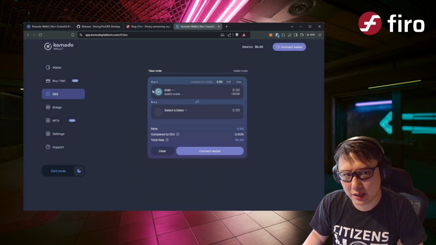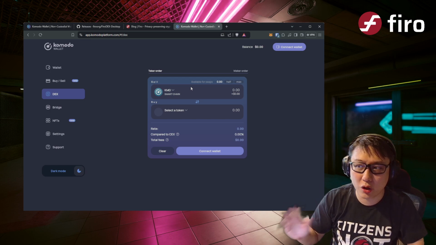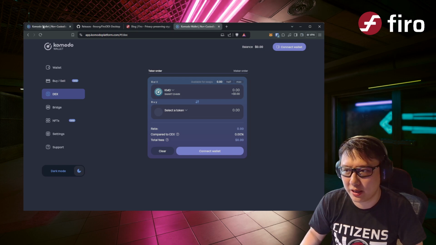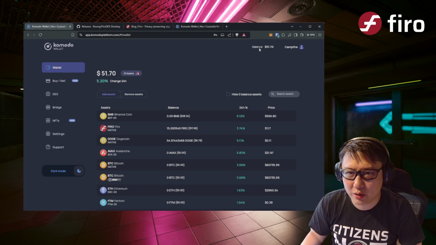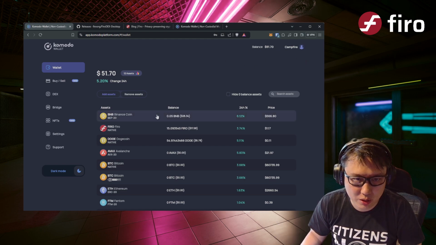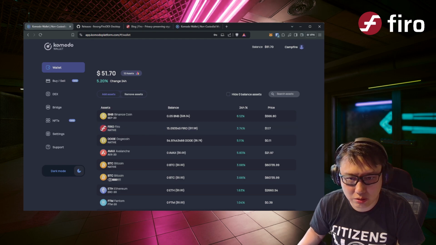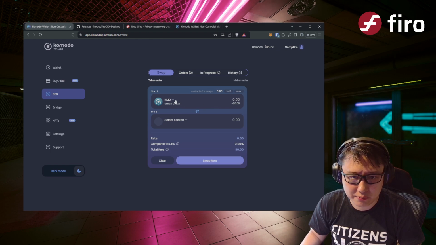Note that this website is, I guess, in an earlier stage of development. It all works, but there may be some quirks here and there because it's a new thing, and the great thing is that it's totally within the website, right? So this is one where I loaded a really small wallet inside here with a bit of bucks, and let's do a swap directly from it. It's exactly the same thing.